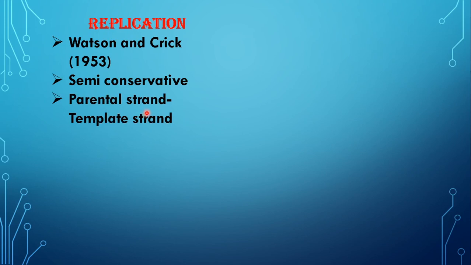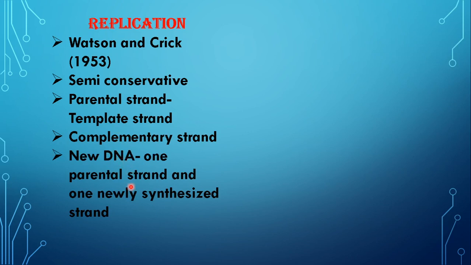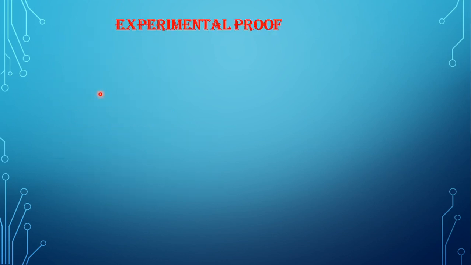The parental strand, that is the original DNA from which the daughter DNAs will be produced, is referred to as the parental strand or the template strand. And the other one is referred to as the complementary strand. So one of them will be the parental strand and the other will be the complementary strand. Each new DNA has one parental strand and one newly synthesized strand, and hence it is called semi-conservative.